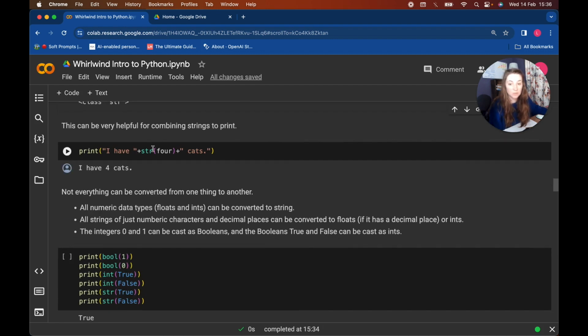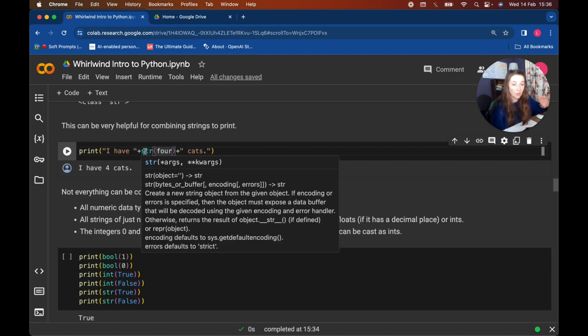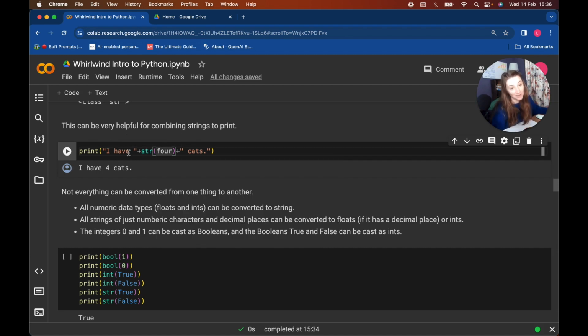And we can use this whenever we're printing, so whenever we're putting things out, just to make sure that it actually gets copied to a string, and then we can use it in this concatenation, it's called, so pushing things together using these plus signs. Otherwise, it might try to add the number 4 to these letters, and that might not make any sense.